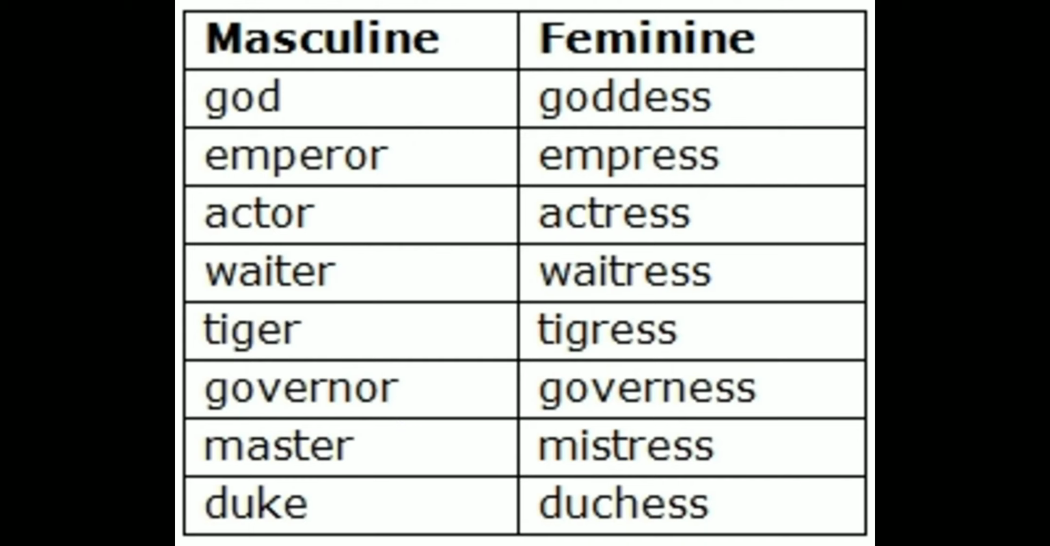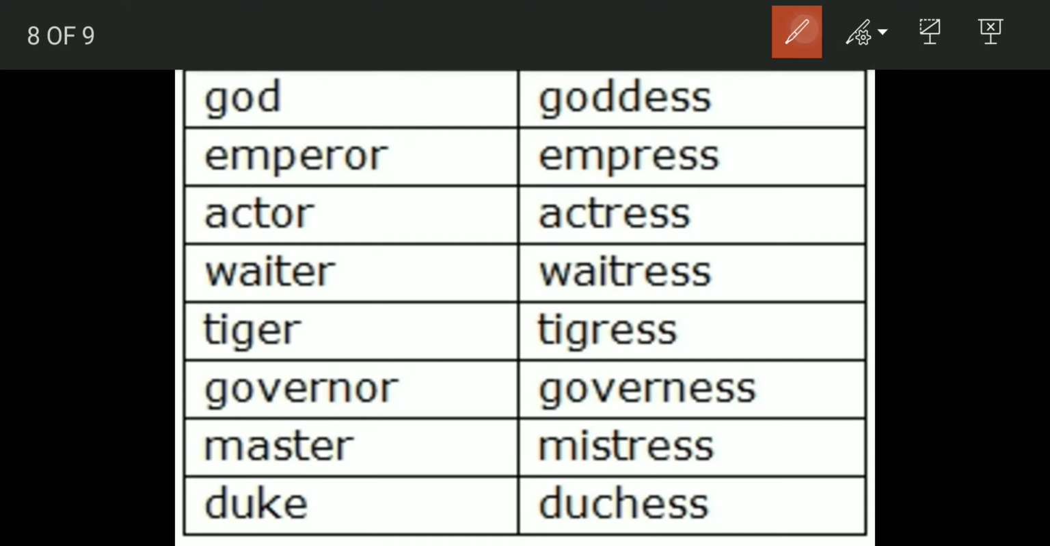Let's go through some examples to know what are the masculine and the feminine of each other. Like for God, we have goddess. Again, this is change in spelling. You are not just adding ESS, you are also adding a D. God, goddess. Emperor, you're removing the OR, adding ESS. Empress. Actor, removing the O. Actress. Waiter, we studied waitress, change the spelling how, removing E. Tiger, again you remove E. Tigress. Governor, we just studied, remove OR. Governess.